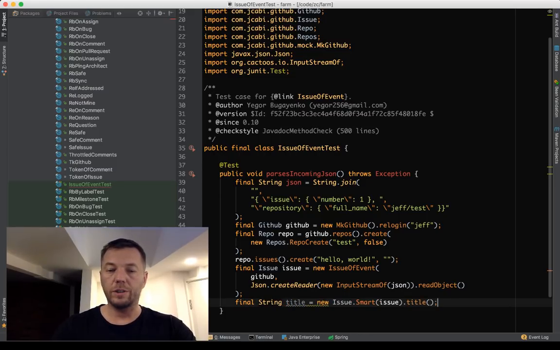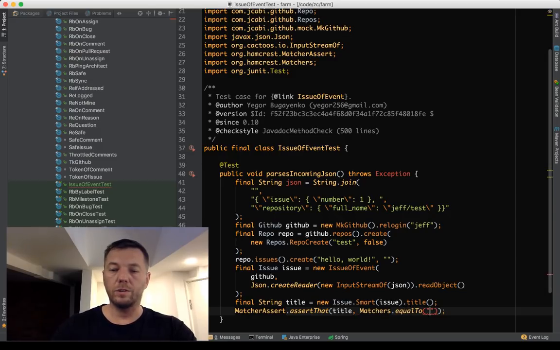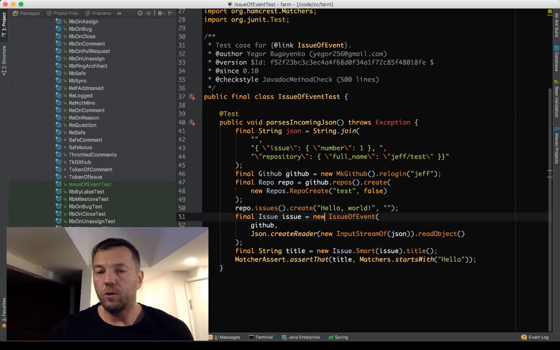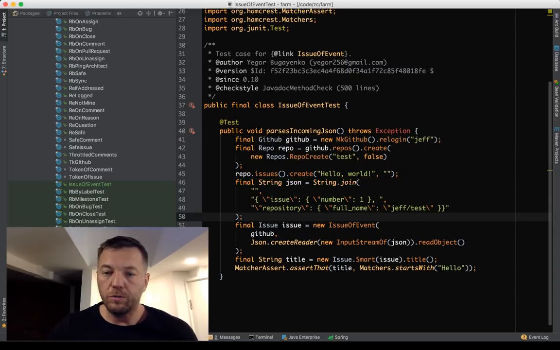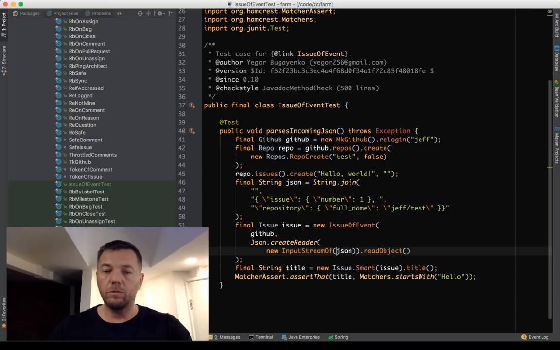should return, we can say matchers assert that title matchers equal to starts with hello. See my logic? So I create an issue with the hello world, the JSON is coming in, and I don't know what it wants. Okay, it moved in here, closer to the place where it's used. We can even make it more readable to get rid of the one extra variable, which we don't need.